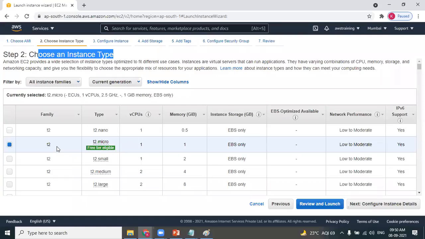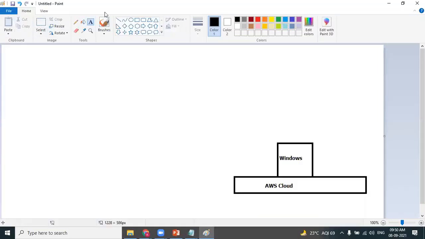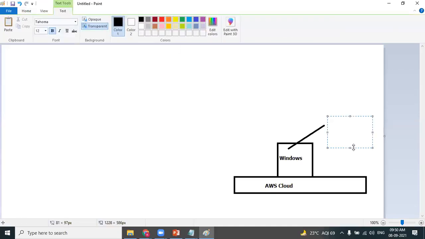Yes, let's try to understand what we mean by instance type. We are creating a Windows machine, no doubt, on AWS. Fine. Look at my questions. What is the hardware configuration of the Windows machine which we are creating on AWS? You're creating a Windows machine on AWS, no doubt. My question is, what is the RAM of that particular Windows machine? How many processors is that Windows machine having? What is the hard disk of that particular Windows machine?